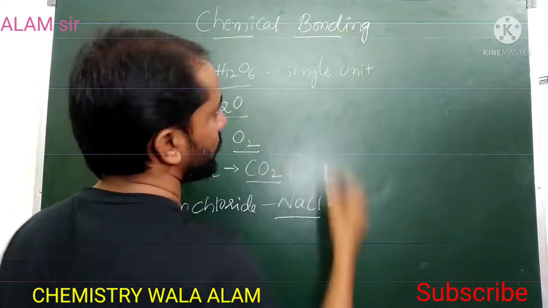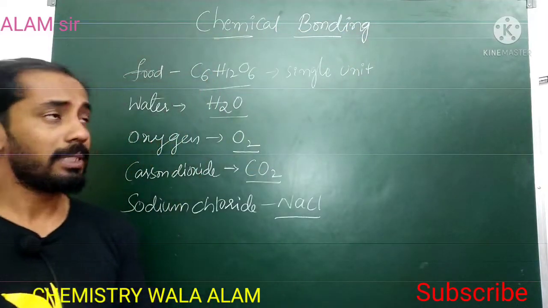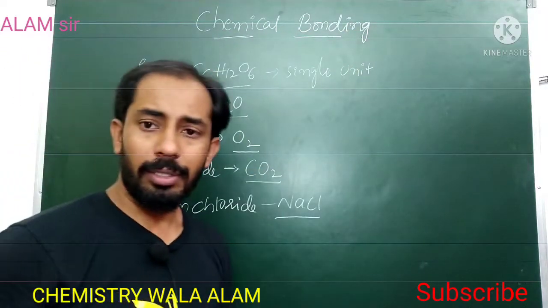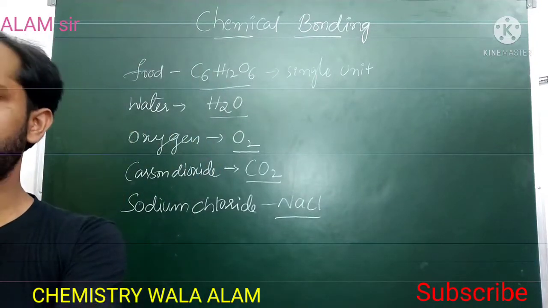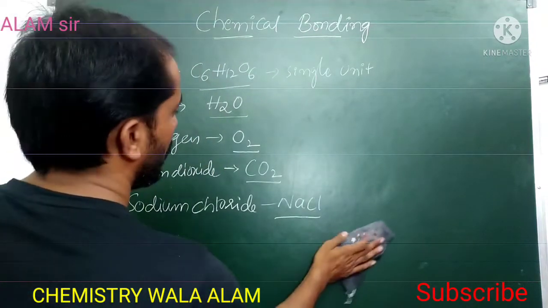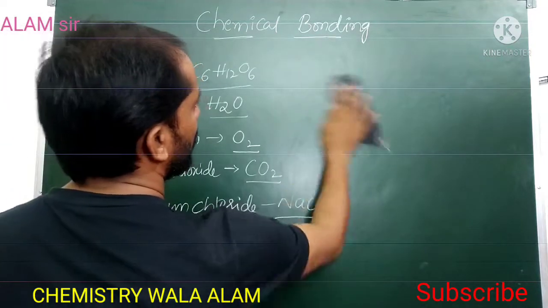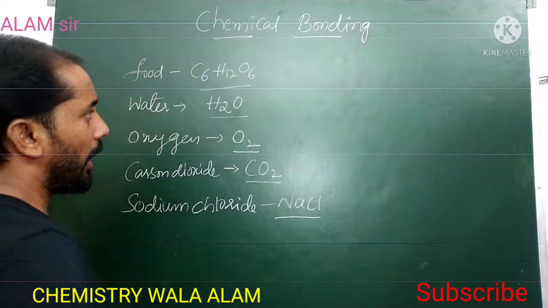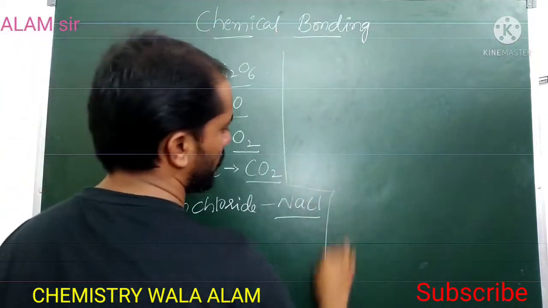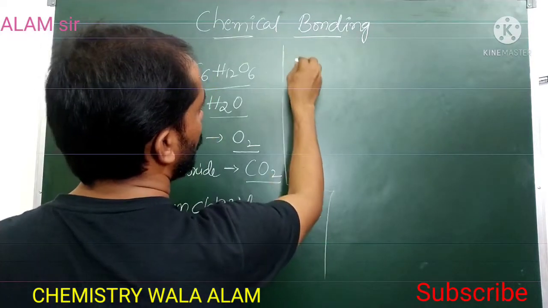Chemical bonding. By seeing the definition, the force of attraction: all these atoms have different numbers of atoms, and these are held together by some force of attraction.